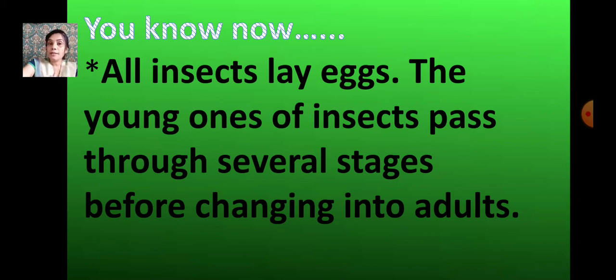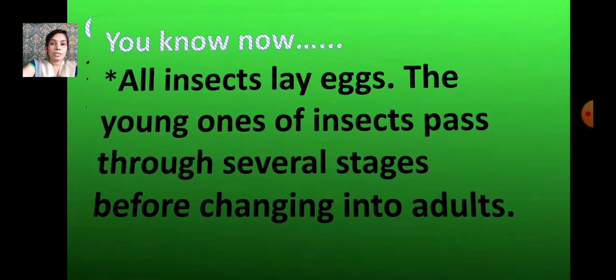And what about the butterfly? The butterfly also lays eggs under a leaf, and then caterpillars come out. From the caterpillar comes the pupa, the shell-like thing, and inside that shell, the pupa, it develops into the young butterfly, that is the adult butterfly. So all these things you know now, and you also learnt about some other animals which lay eggs, like fishes and crocodiles. Then we learnt about the difference between a butterfly and a moth. So all this we learnt.